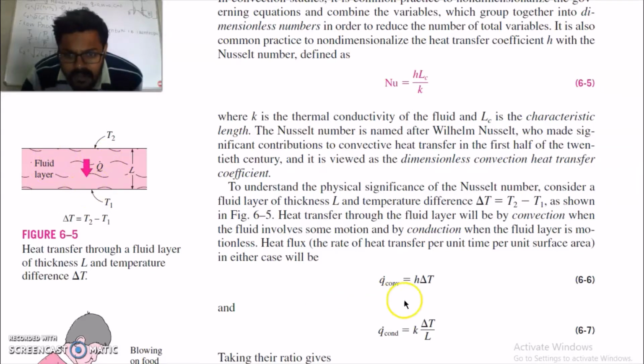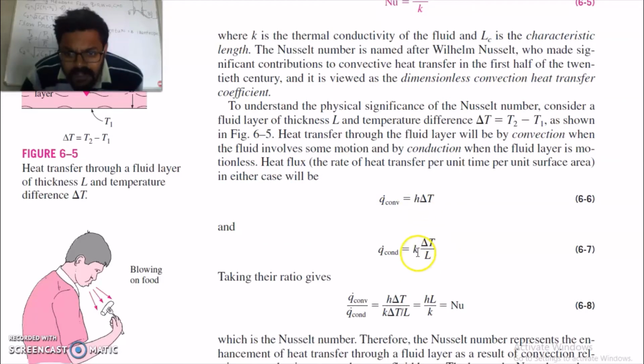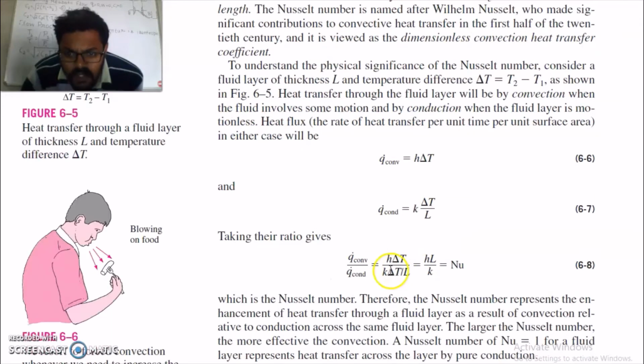So we can write the heat flux as q convection equal to h into del T when there is convection, and when there is conduction then heat flux conduction is equal to k into del T by L. Take the ratio of convection and conduction, you will get h del T by k del T by L, which is hL by k. Now this is your Nusselt number.